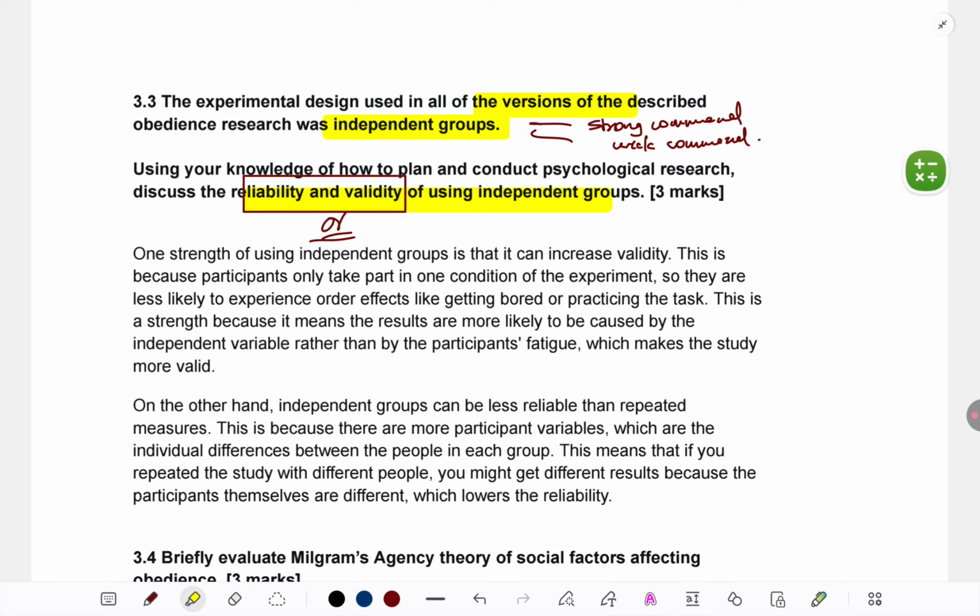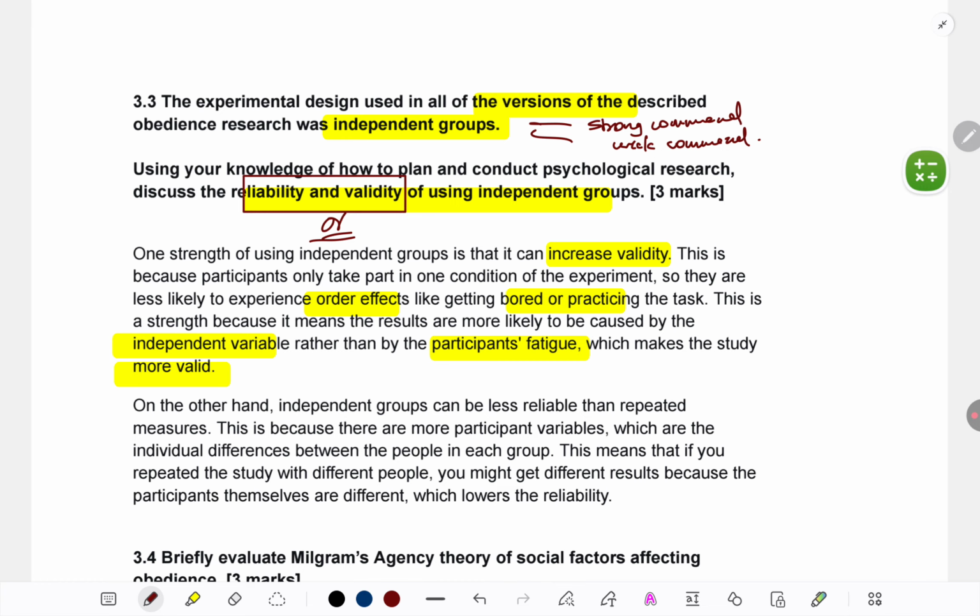Okay, so first let's just see what is there, then I'll give you further tips. See, independent groups increase validity because we know order effects and demand characteristics will not occur when groups are separate. Order effects won't occur because participants won't get bored or practice. So fatigue effect or practice effect won't occur. If instead of this you're taking demand characteristics, you can say because they are not exposed to different conditions of the IV, they can't figure out what's the purpose of the study. They know only one condition, so they can't compare it with the other condition. So that is why the study becomes more valid, because results are because of the manipulation of the IV done by the researcher, not because of fatigue or practice. So this is what is increasing validity.